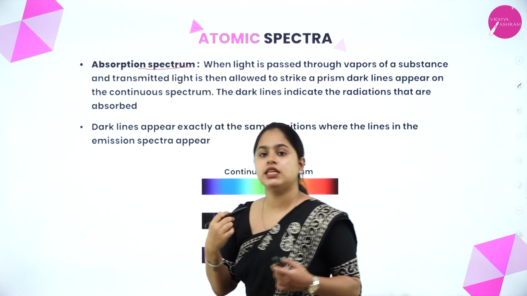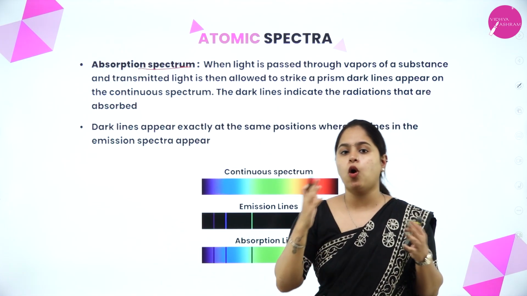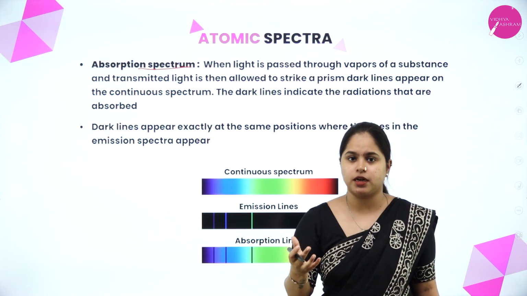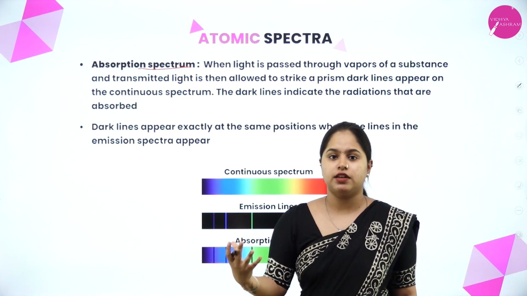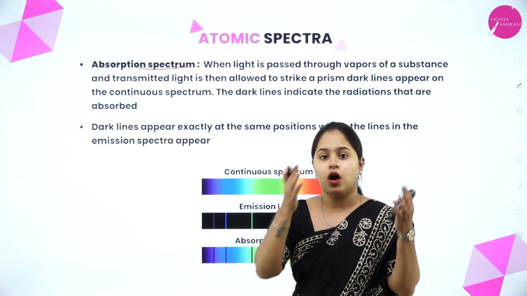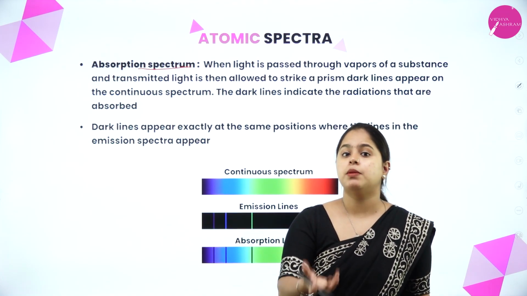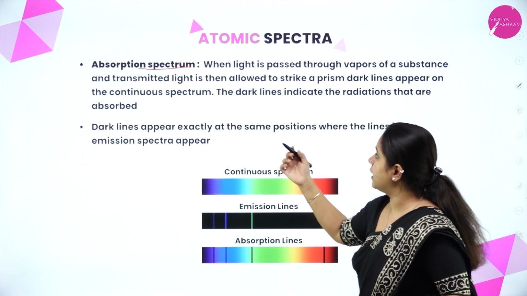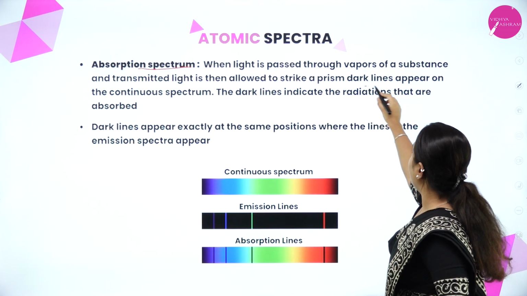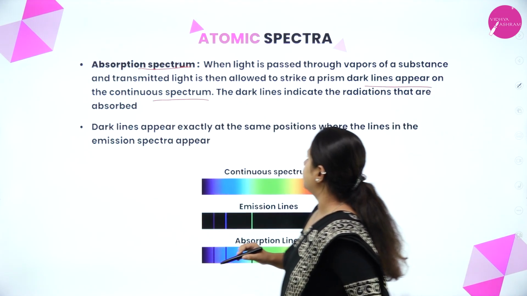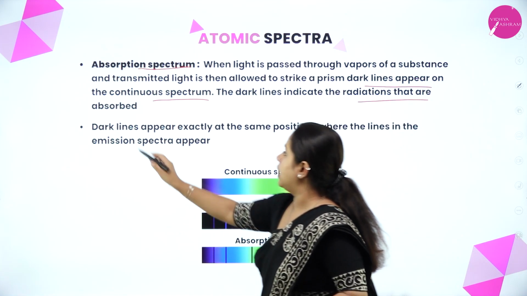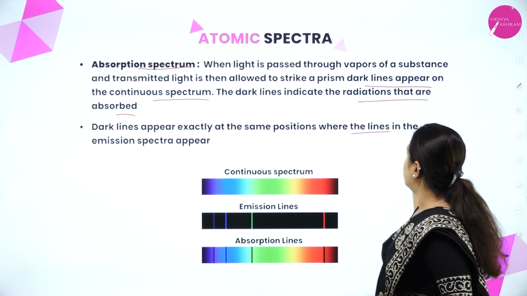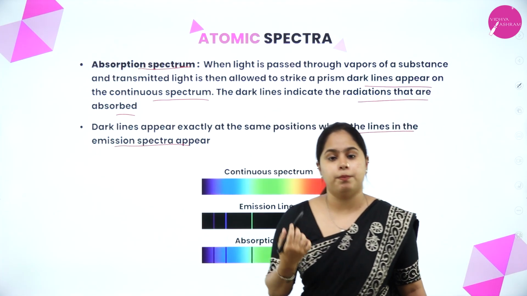You can basically say that absorption spectrum is the opposite of emission spectrum. What does that mean? From the name itself, absorption spectrum is made of the spectral lines that you obtain in those areas where the radiations are being absorbed. When light is passed through vapors of a substance and the transmitted light is then allowed to strike a prism, dark lines appear on the continuous spectrum. The dark lines indicate the radiations that are being absorbed. These dark lines appear exactly at the same positions where the lines in the emission spectra appeared.